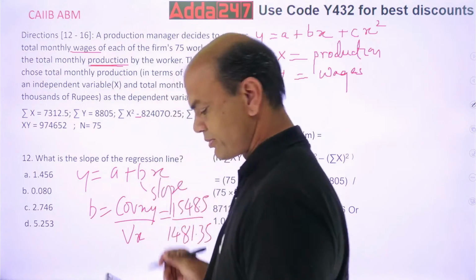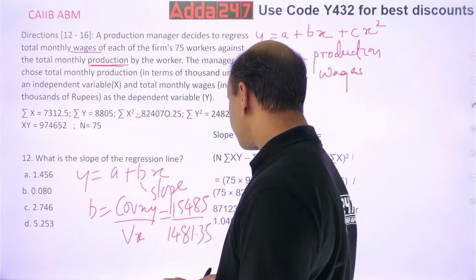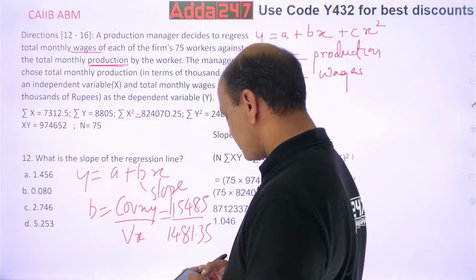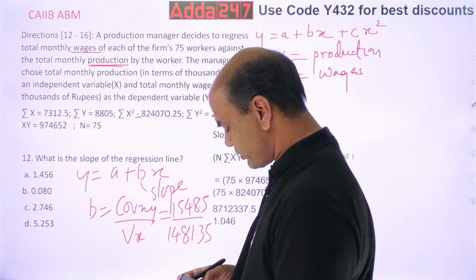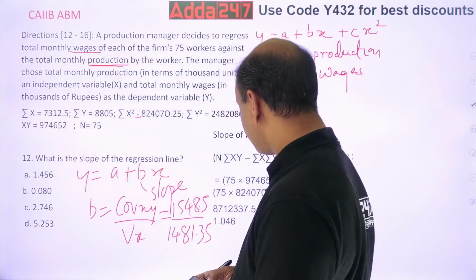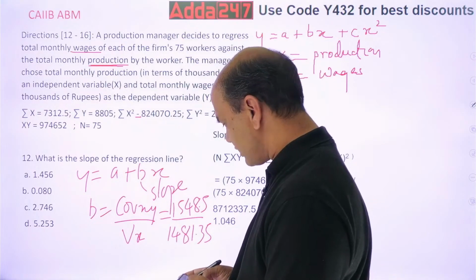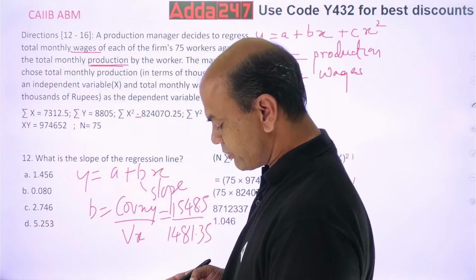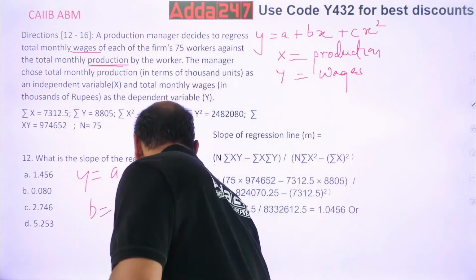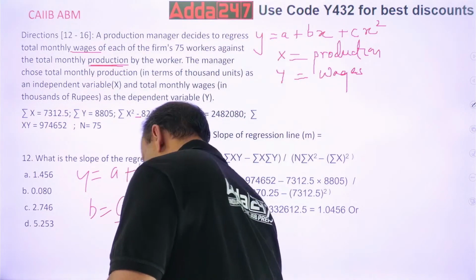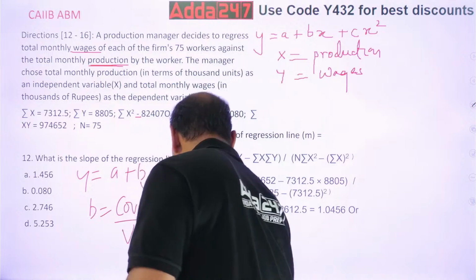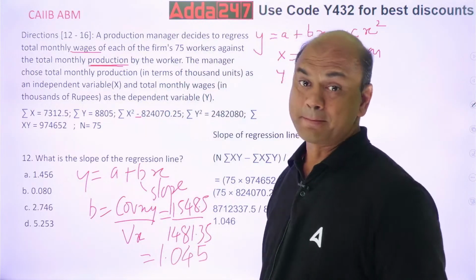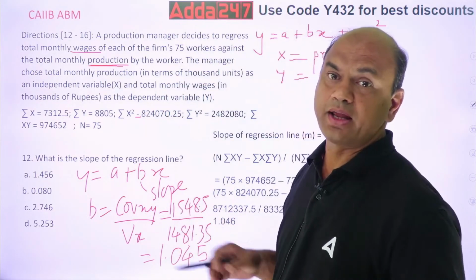Do the division, everyone. I'm getting it as 1.04, and something more, 1.045. So this is the slope of my regression line, B. B is an important term because you require A and B many times.